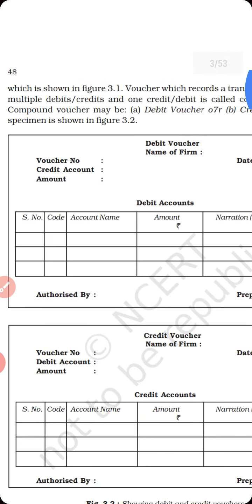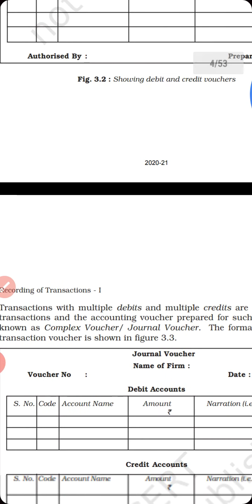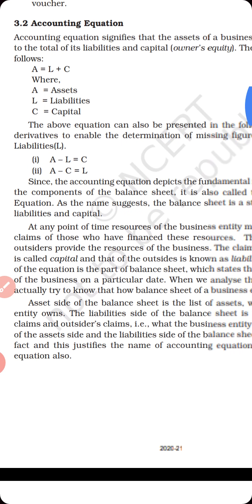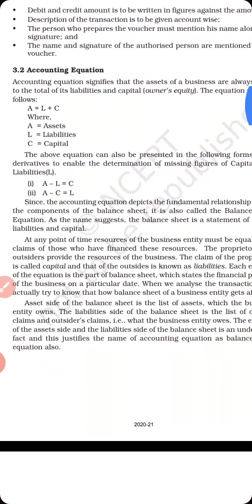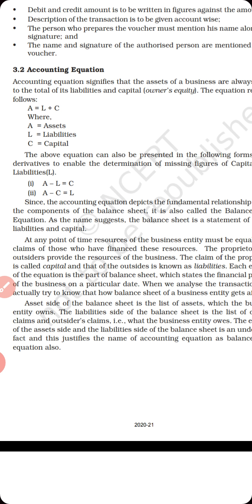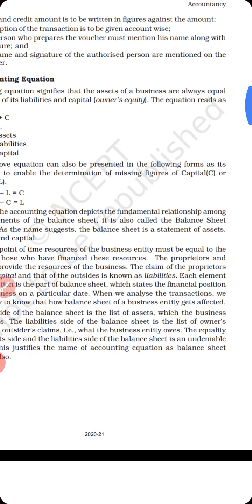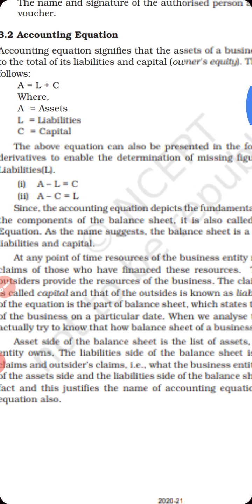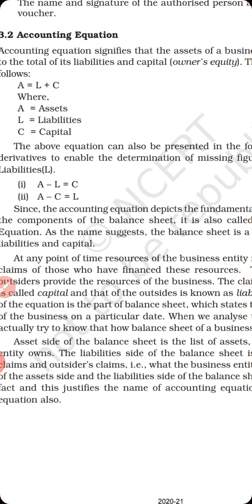Different accounting vouchers are there, so let's discuss them after that. First of all, you will learn the accounting equation. What is the accounting equation? The accounting equation signifies that the assets of the business are always equal to the total liabilities and capital. You are all aware about assets, what is an asset, and liabilities plus capital. So assets is equal to liabilities plus capital. A stands for assets, L stands for liability, and C stands for capital. This is the accounting equation.